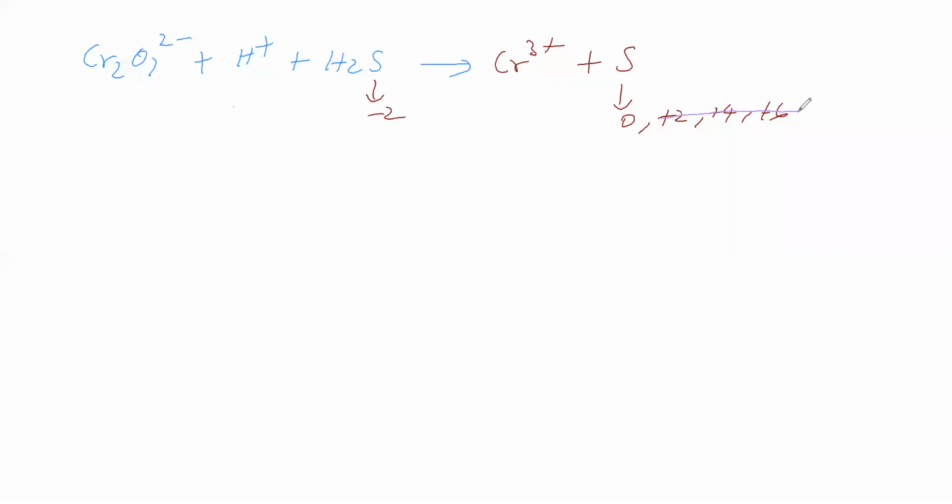So the substance precipitated is sulfur. Sulfur's oxidation number changes from -2 to 0, and sulfur is precipitating here. Acidified dichromate undergoes reduction to give Cr3+, which is green, while dichromate is orange. Hydrogen sulfide undergoes oxidation to give a sulfur precipitate. So orange dichromate becomes green Cr3+, and hydrogen sulfide converts into sulfur precipitate.